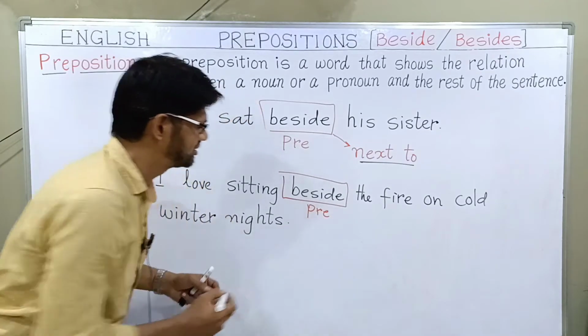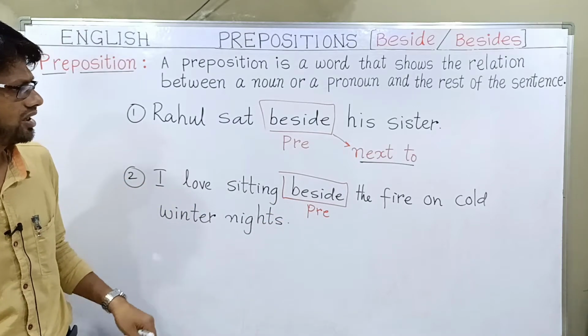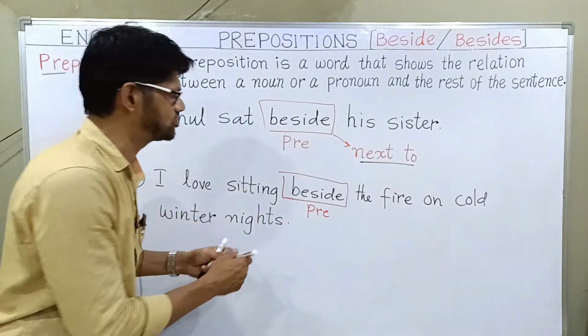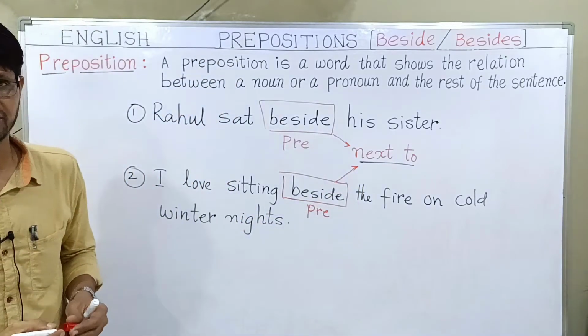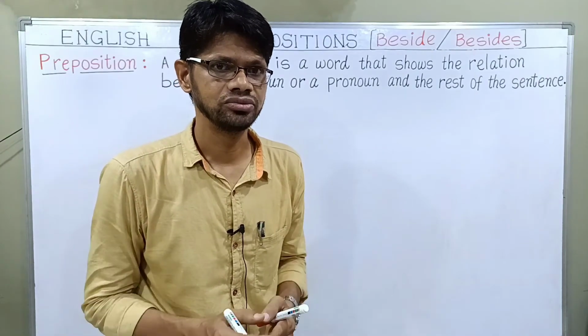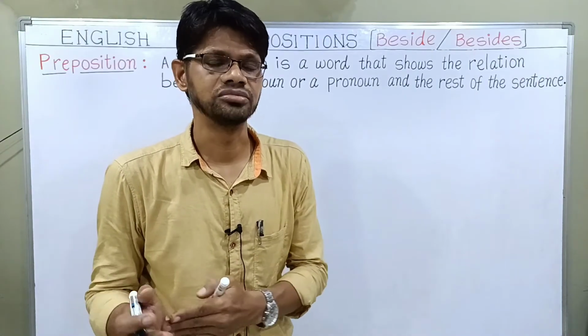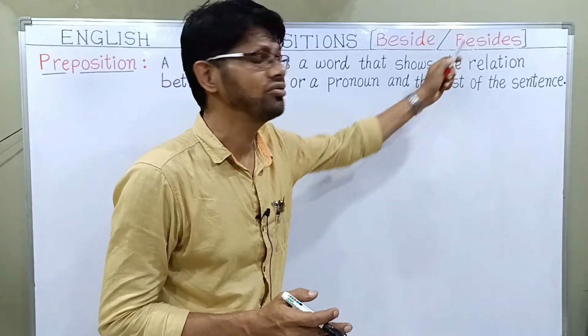Here beside is a preposition. Beside means next to. What is the meaning of beside? Beside means next to. What is the meaning of besides? Besides means in addition to or apart from. In addition to or apart from. That is the meaning of besides.